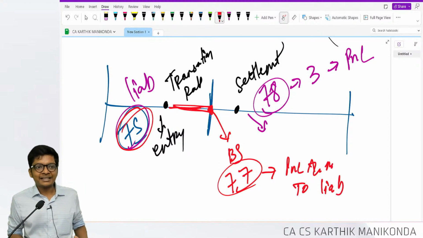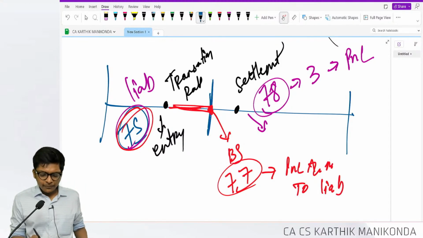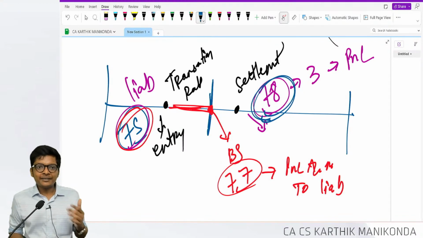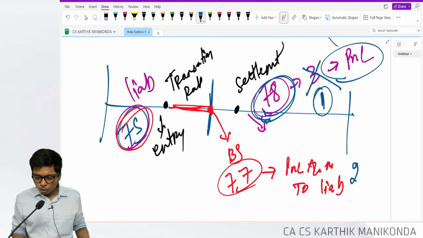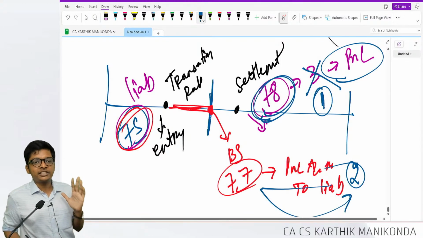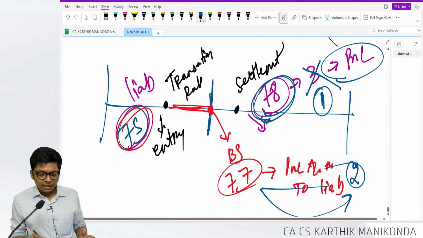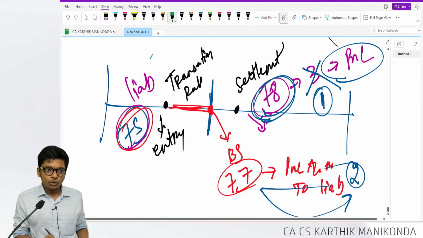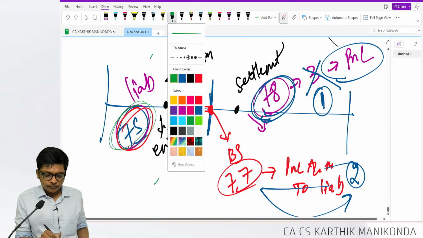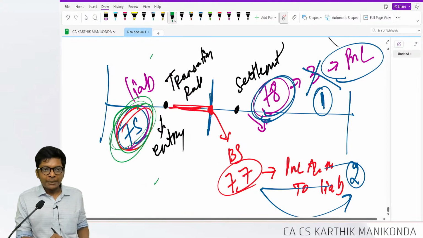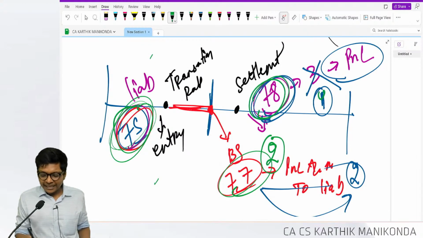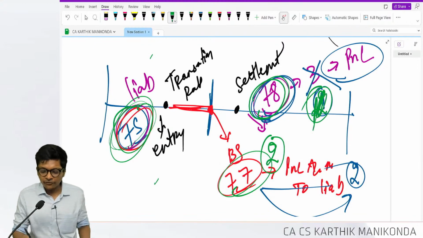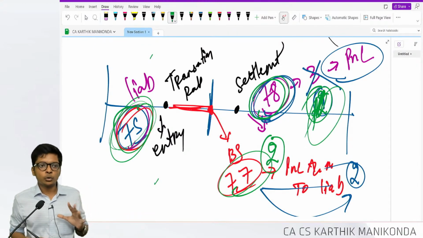I will do the restatement. When I am doing the settlement, I settled at 78. So again I will debit the loss to P&L, but this time the loss is not 3, it is 1, because 2 of loss has already been restated on the balance sheet date. If the same thing is not a liability, sir, but an asset, same values. When I recorded the asset, it was 75. On the balance sheet date, I will record a gain of 2. On settlement day, again a gain of 1. That's it. That's all you have to do in foreign currency transactions.